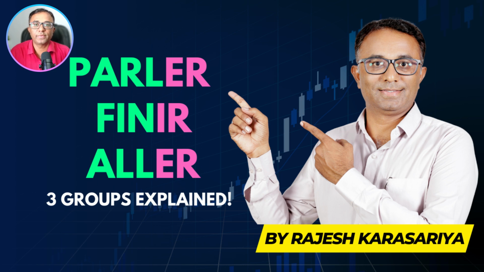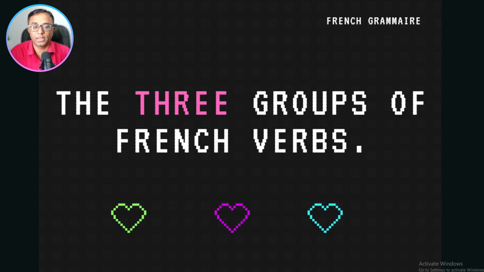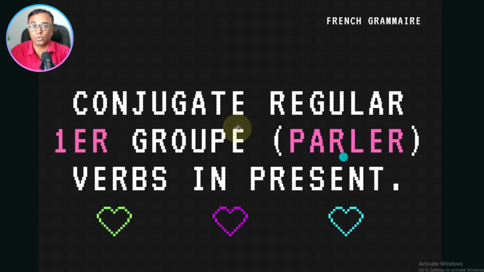So in this lesson, we are going to learn three different types of French verb groups. In French, you can find three different types of verbs, and we are going to learn them in detail in this lesson, and that is very important to format any sentence according to the subject. So first is the first group. And the first group, how can you know the first group? Whenever you find a verb ending with er, that is considered the first group.